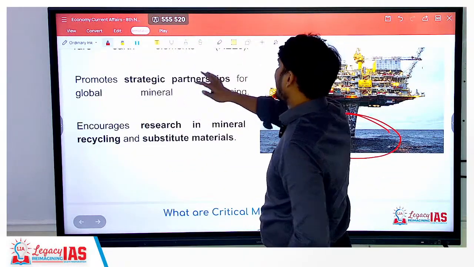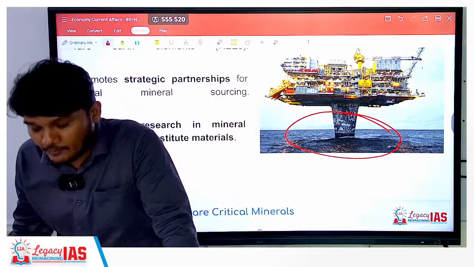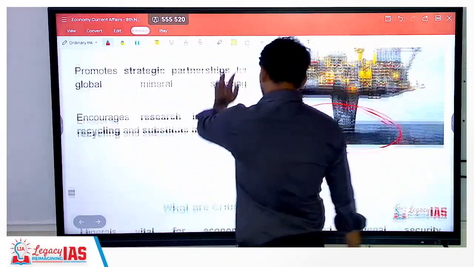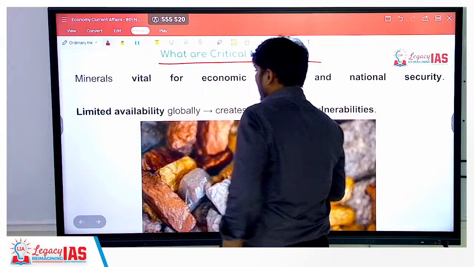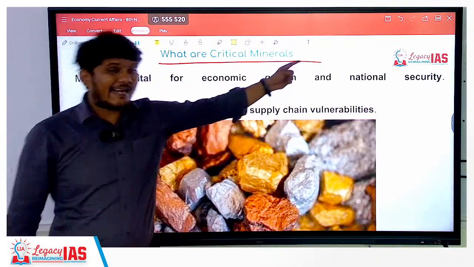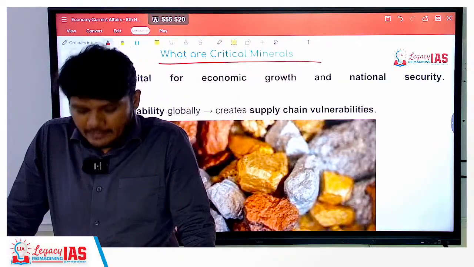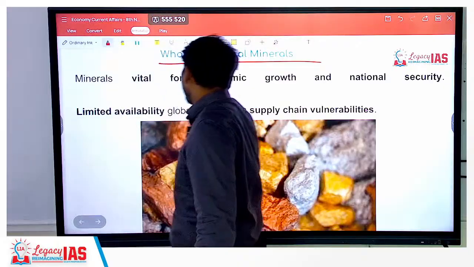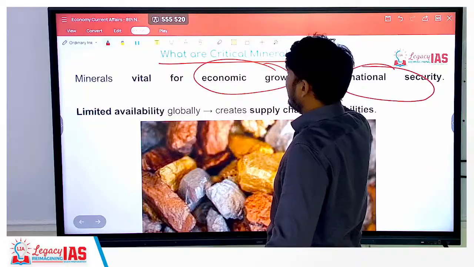It also promotes strategic partnership for global mineral sourcing. You can have international partnerships also. Now the question is, what are critical minerals? The minerals that are vital for the economic growth of a country and for national security are known as critical minerals. Again, I repeat, vital for economic growth as well as for national security.